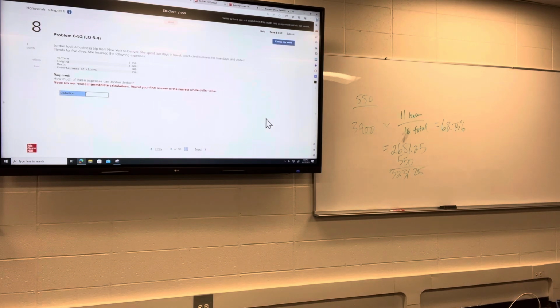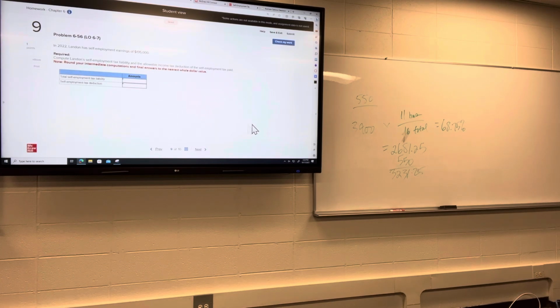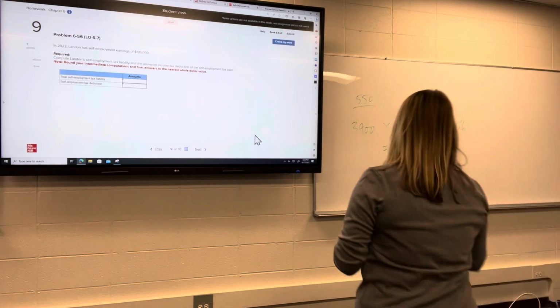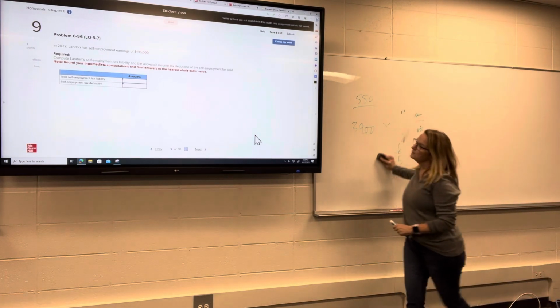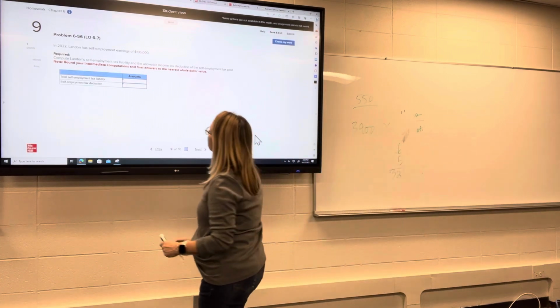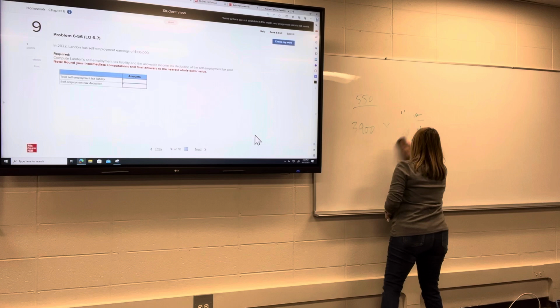And then number 9. Oh, this is the one that I was having issues with because I was looking for where it said what he was claiming to be, like married filing. Okay, so it's just self-employment tax liability and the deduction. Well, the deduction's easy once you figure the first one out, right?